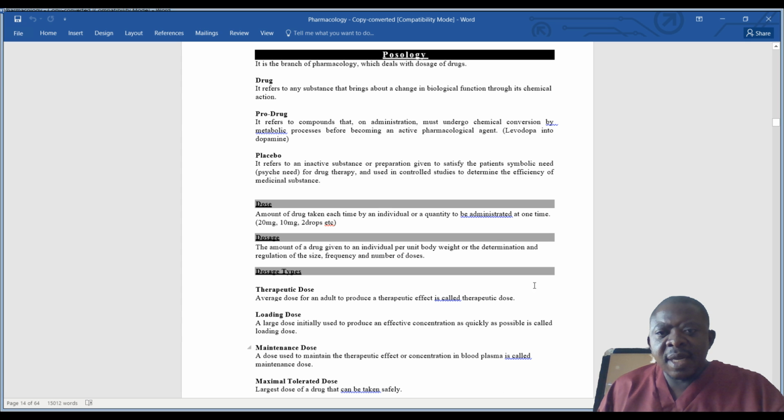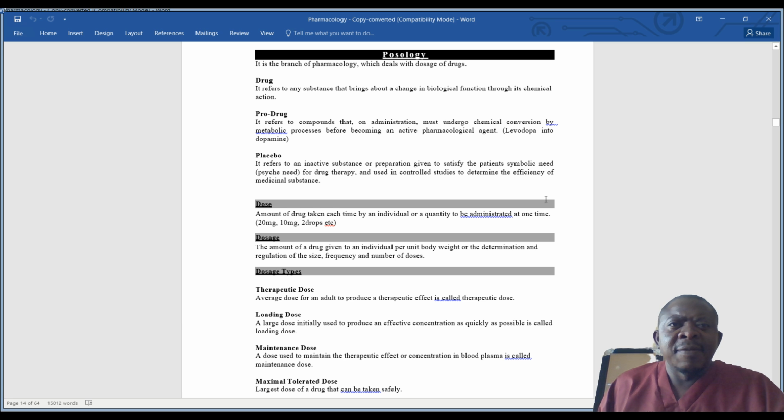And today we are looking at posology. Posology is a branch of pharmacology which necessarily deals with the dosage of drugs. Okay, so now let us also understand some terminologies that can be used in pharmacology as we appreciate the topic of posology.